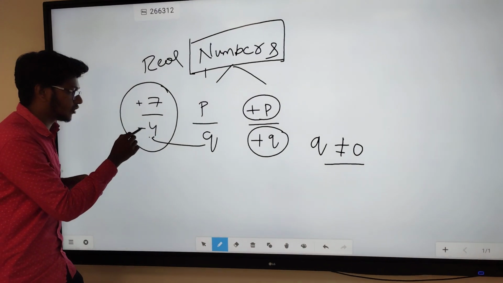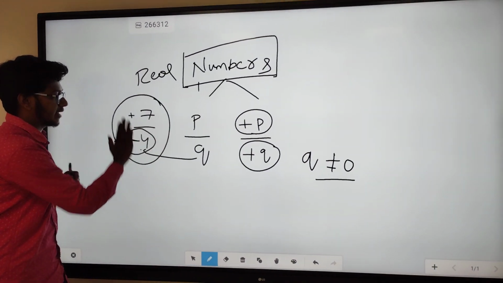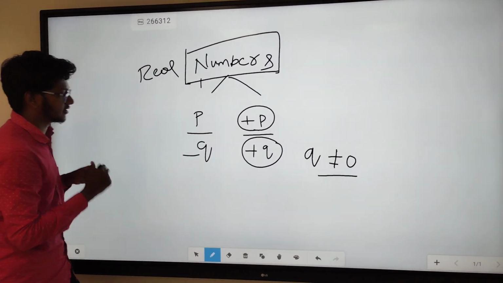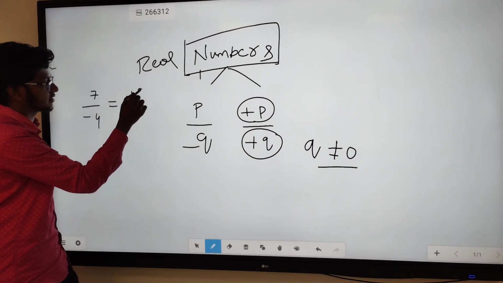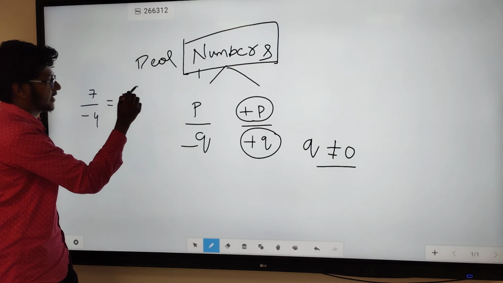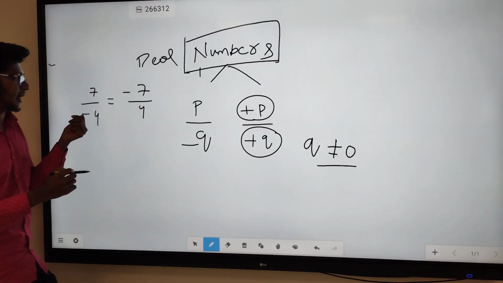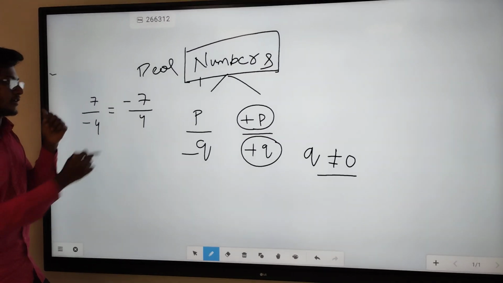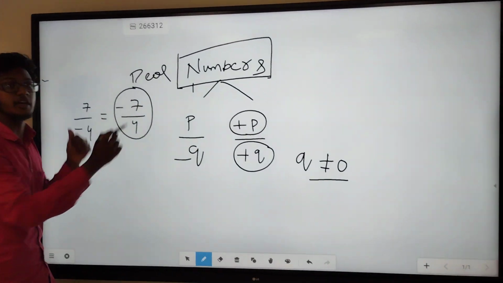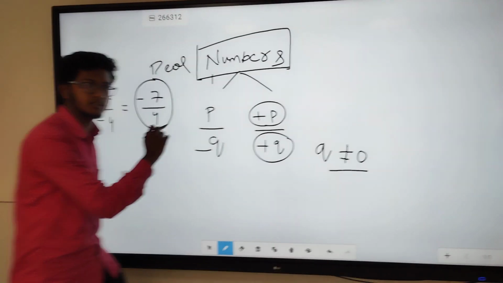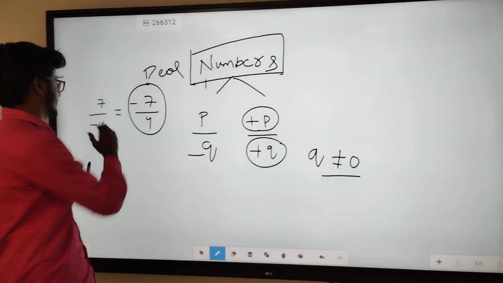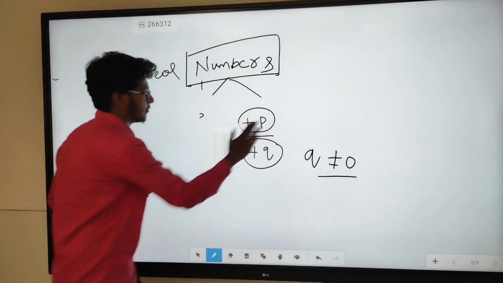Why? Because it should not be negative. So this can be written in the form... how can you write this 7 by -4? You can write this as -7 by 4. This minus is transferred to the numerator. Hence this is a rational number. In a way of representing, both are rational numbers, but the actual way is -7 by 4. So this is rational numbers.